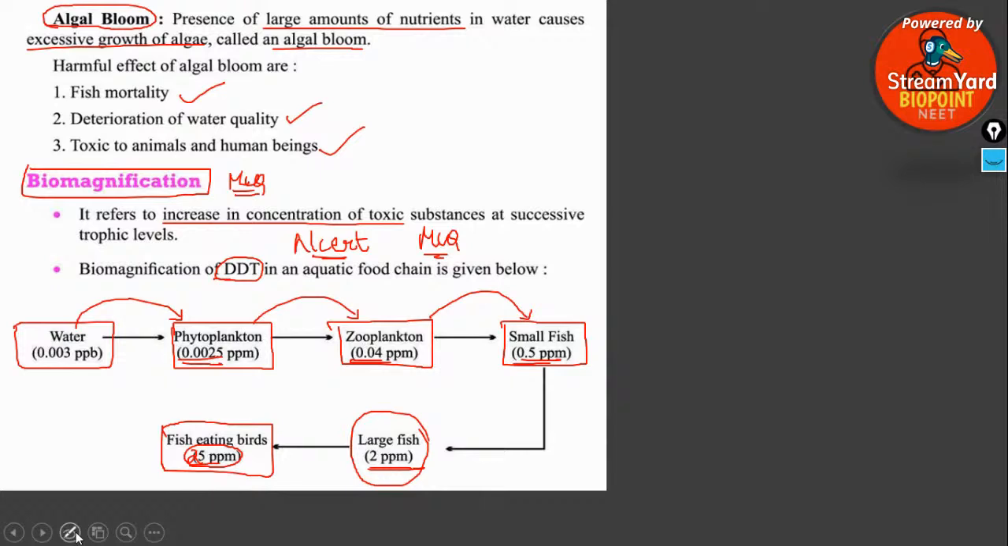Tell me fast if it is 25 or 5. Yes, 25 ppm. Okay, please make a correction over there. Study the table which is given in your NCERT. In the fish eating birds, it is 25 ppm. So study the table which is mentioned in your NCERT only. Okay? Clear everyone with this concept of biomagnification?